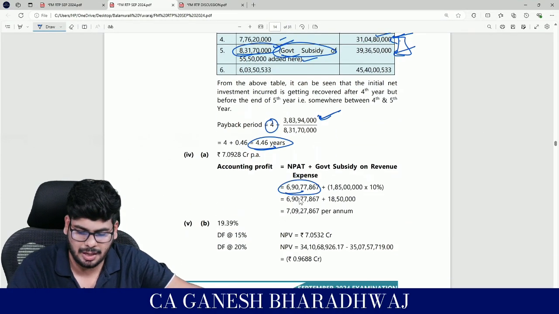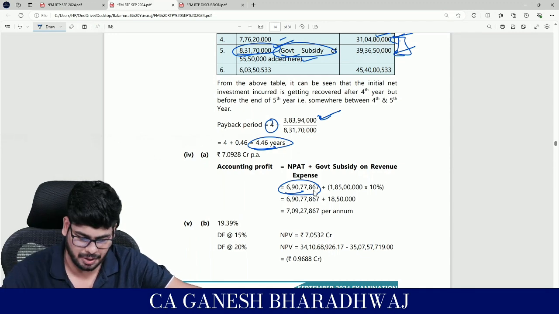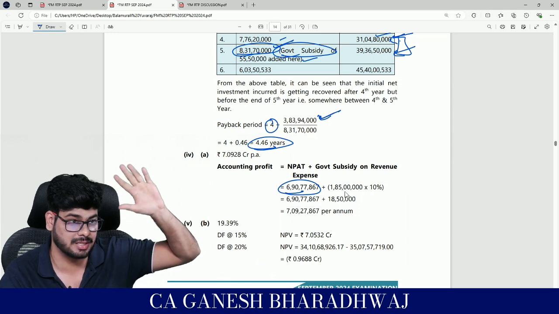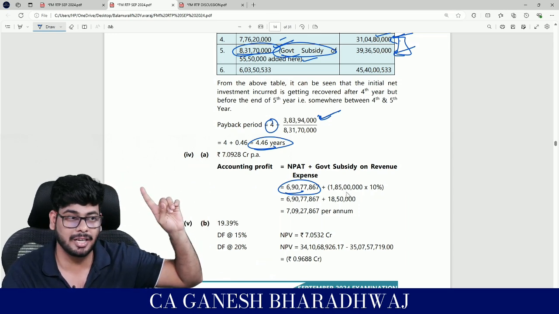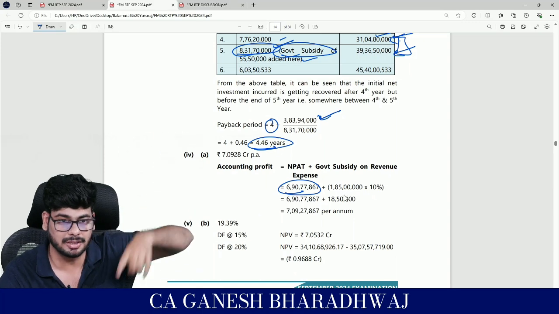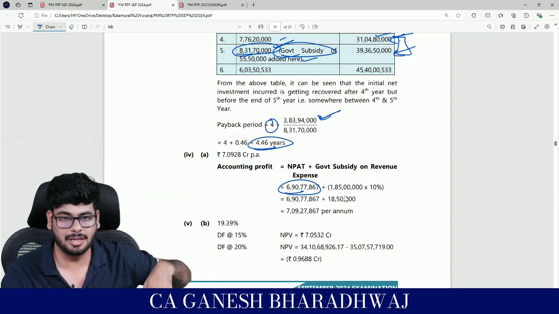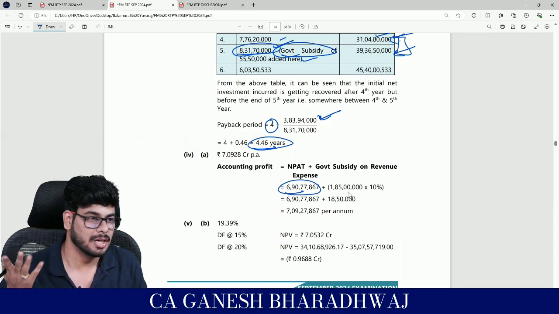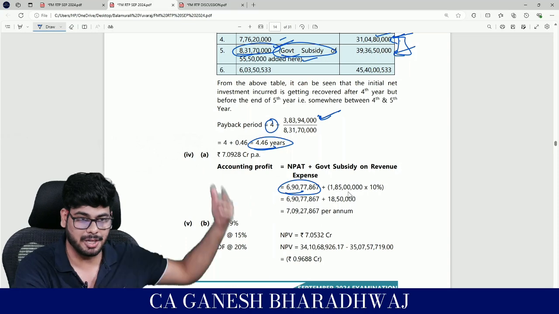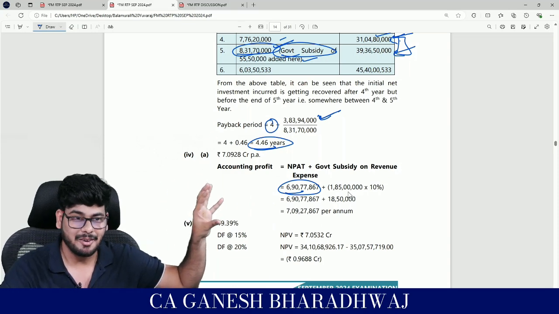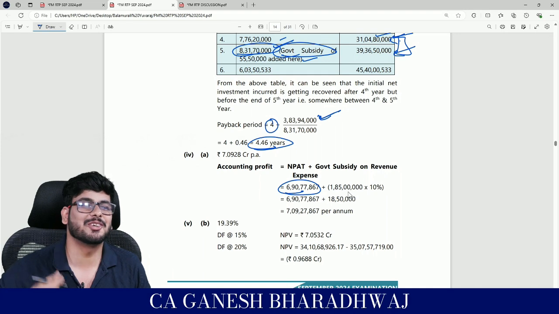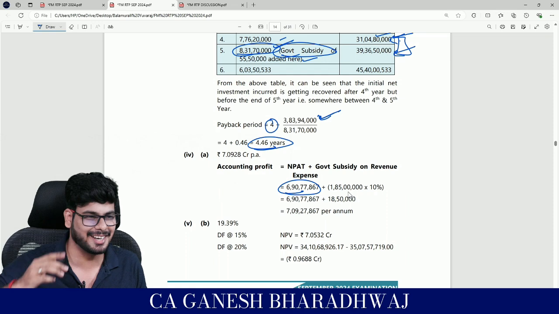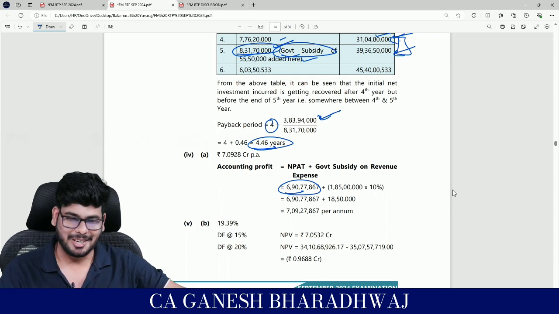So 6.90 something, the figure that we got, plus every year it's going to be 1.8 crores plus 5 lakhs training expenses. Remember that training expenses has an impact on all the three, right? Whatever we have done till now, maybe not on the first one, it has impact everywhere. That 5 lakhs, if you miss out, it's gone, right? They would have made one option, ABC, one option would have been made without considering it, it's waiting for you. You will also come out of the exam hall with full satisfaction, argue with your friend that I got it right, only to realize that, no, let me not jinx it.